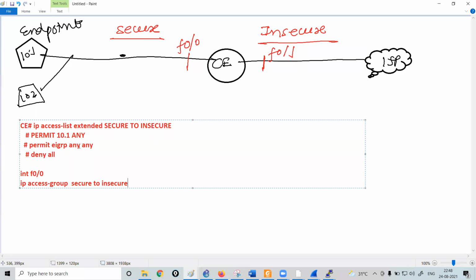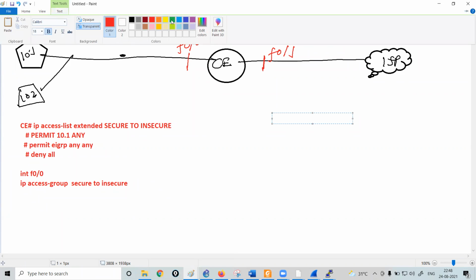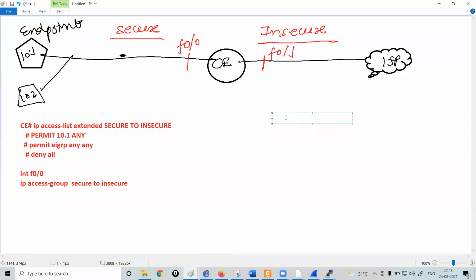Now, we are just talking about interface f0/0. Now let's talk about interface f0/1. Let's suppose on interface f0/1, I have created an ACL, ip access-list extended, and the name of the ACL is insecure-to-secure. Please accept my apologies for the spelling mistakes. Fine.